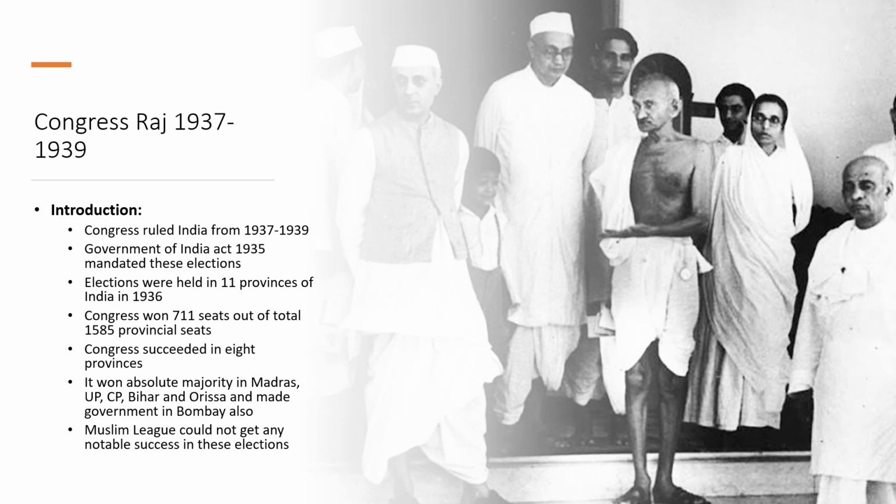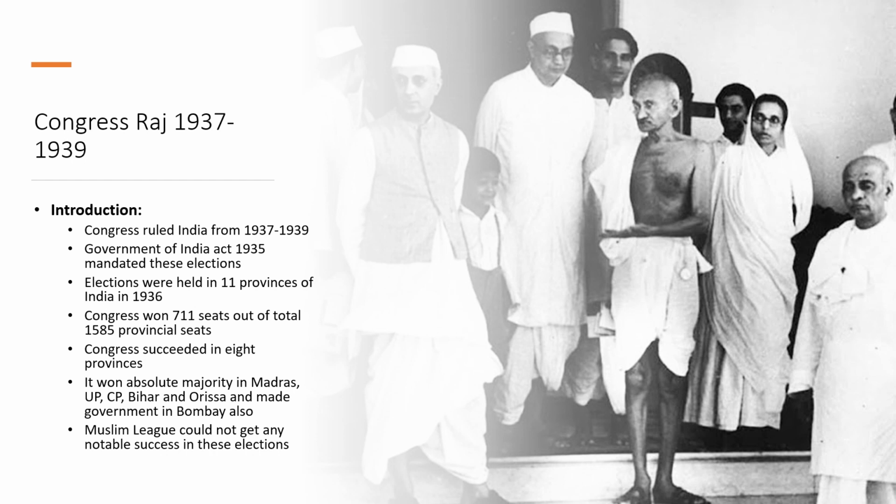Then elections were held in 11 provinces of India in 1936 and Congress won 711 seats out of a total of 1585 provincial seats. This made Congress successful in 8 provinces. It won an absolute majority in Madras, UP, CP, Bihar and Orissa and made government in Bombay also.